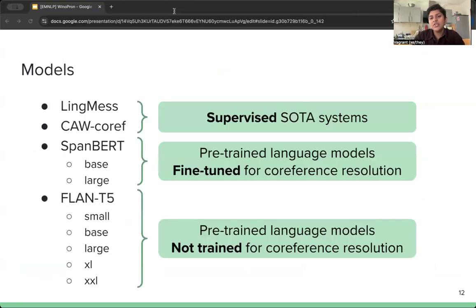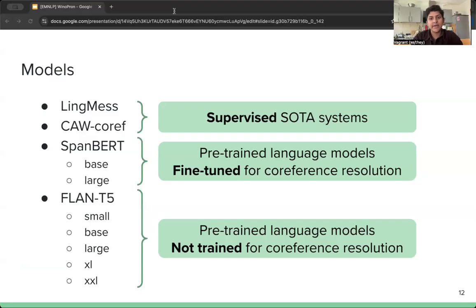So we evaluate our data set on the following models for performance, consistency, and bias. We use 2 supervised coreference resolution systems, LingMess and CorCoref. We use SpanBERT base and large, which is a pre-trained encoder-only language model, which is fine-tuned for coreference resolution. And we also test with